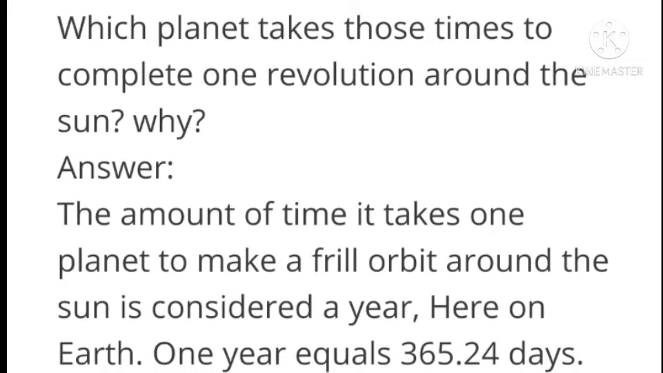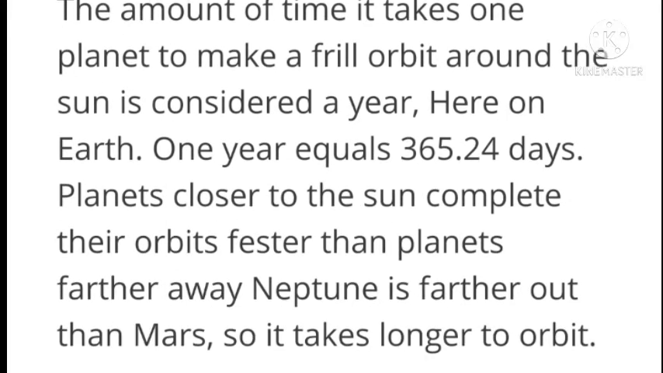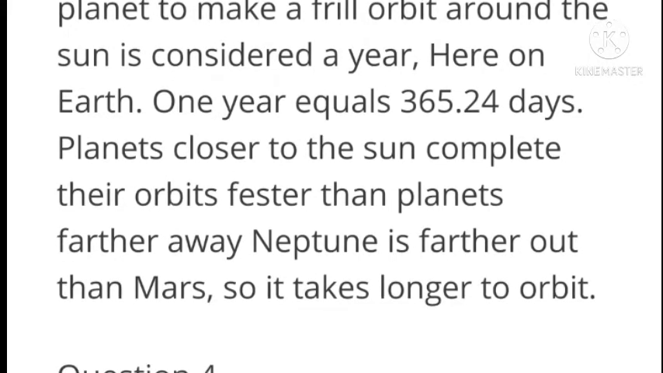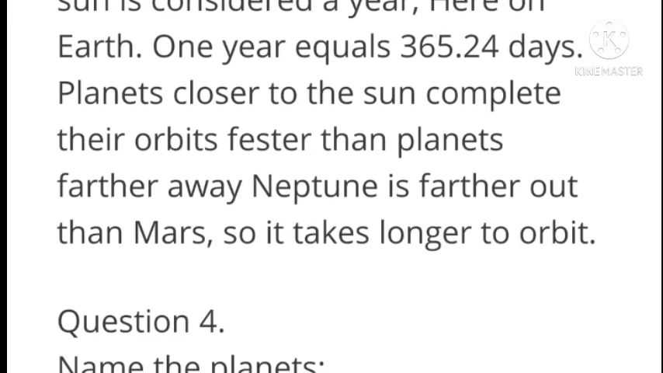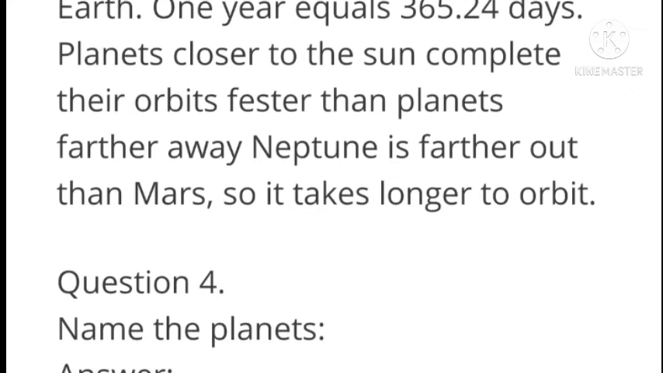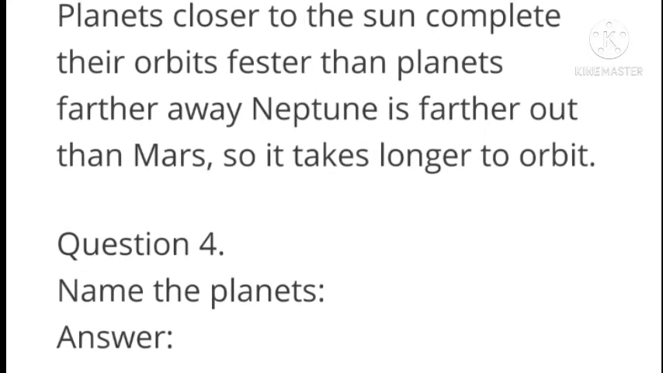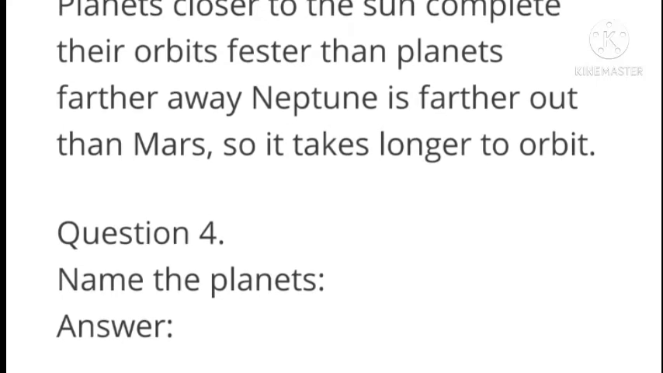Which planet takes the most time to complete one revolution around the sun? Why? The amount of time it takes one planet to make a full orbit around the sun is considered a year. Here on Earth, 1 year equals 365.24 days. Planets closer to the sun complete their orbits faster than the planets farther away. So Neptune is farther out than Mars, so it takes longer